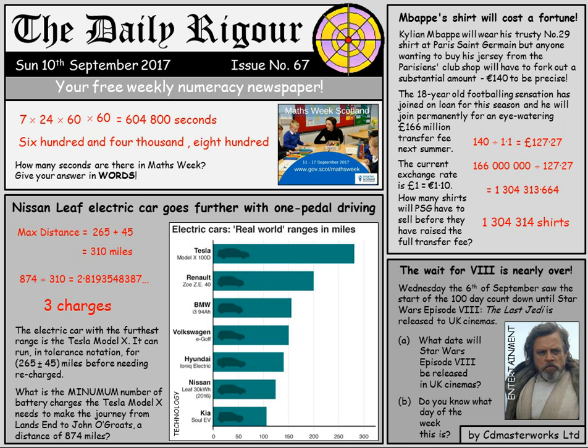You've got to add 100 days on to the 6th of September, remembering there's 30 days in September, 31 in October, 31 in November, and then of course up to whatever's left over in December. If you managed to count up nice and accurately, you would have got the 15th of December 2017. Now, did you manage to work out the day of the week it is? Well, the good news is it's a Friday, so you can all go and annoy your parents now about buying tickets to see it the day it comes out, and stay away from the internet for spoilers if you don't manage to see it until the Saturday or the Sunday.